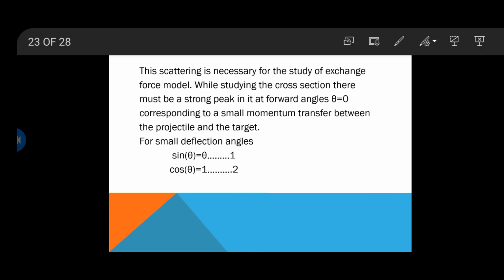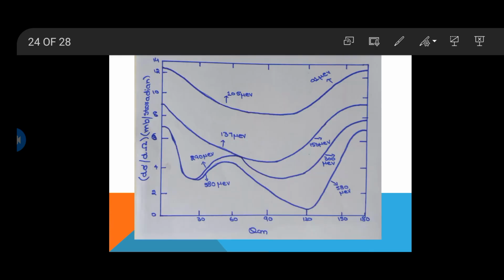In the next slide, we will discuss the differential cross section for neutron-proton scattering at different energies. This is the graph for the neutron-proton differential cross sections at medium energies. We have taken theta along the x-axis and the differential cross section for neutron-proton scattering along the y-axis.